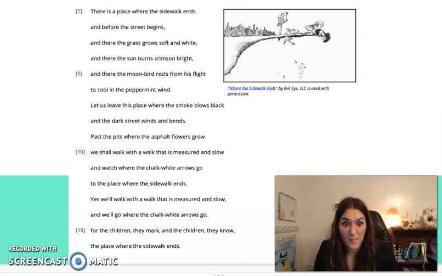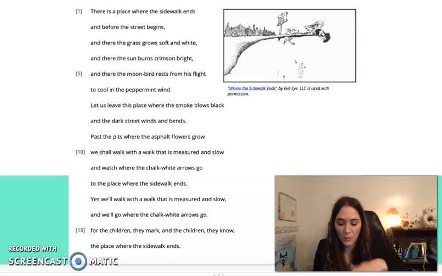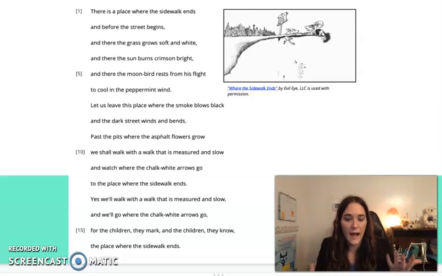All right, so think about it. Maybe it's trying to talk about the way the sun looks, how bright it is. Or maybe I saw someone record something about how the sunset or the sunrise looks and the different colors we're seeing here. So maybe Shel Silverstein's trying to convey something like that with that word crimson bright. Great job so far. Let's go ahead and look at the next stanza, stanza number 2, and we'll pause at the end of that stanza to discuss some important pieces.